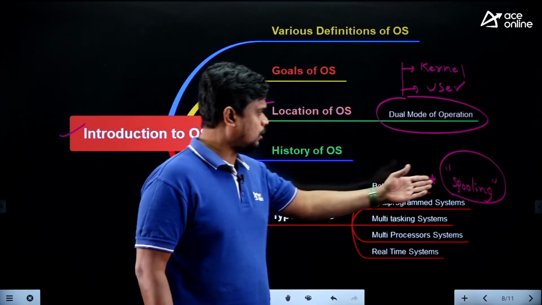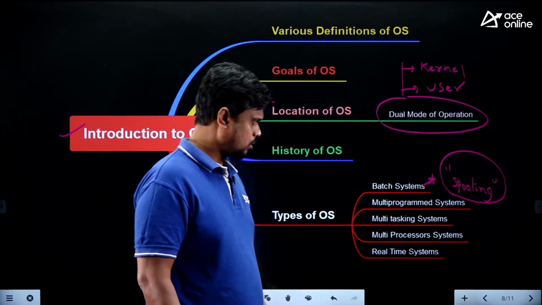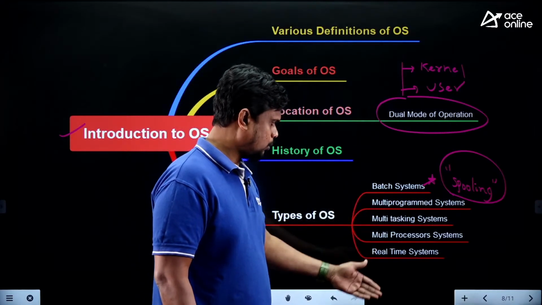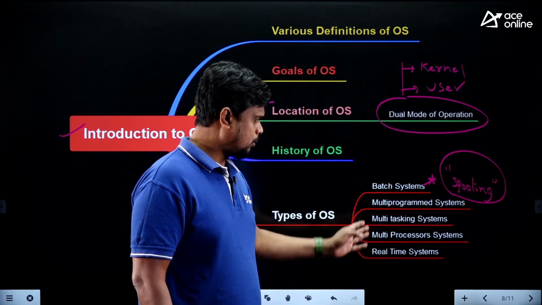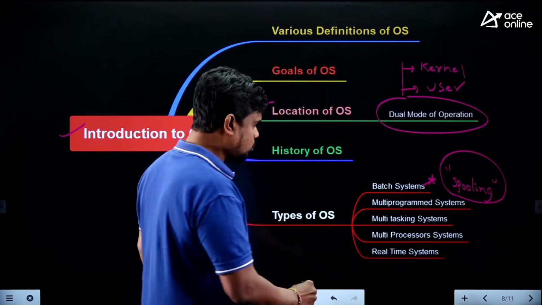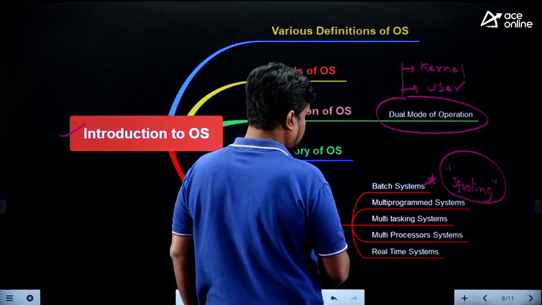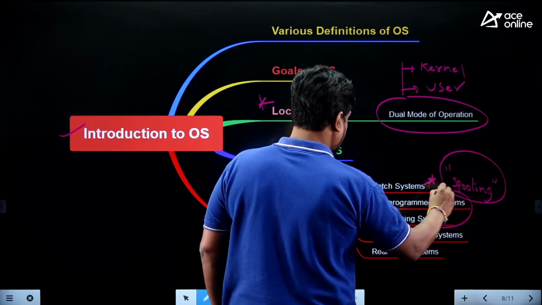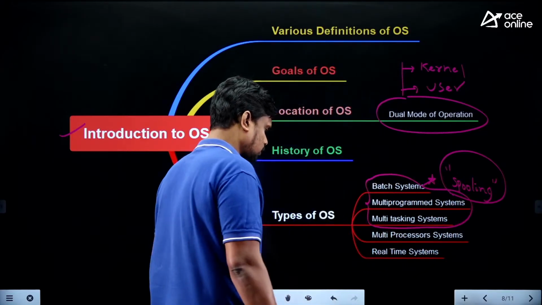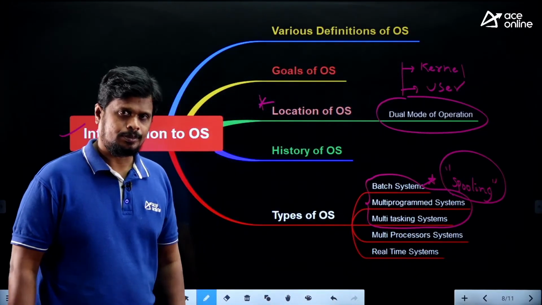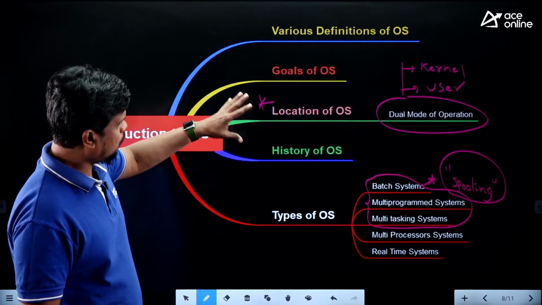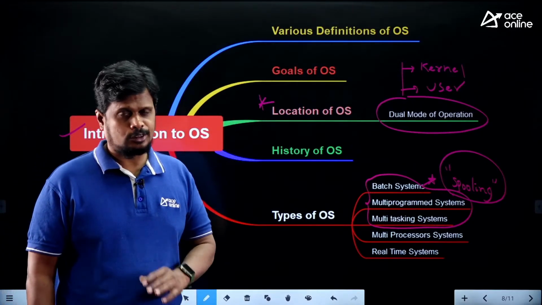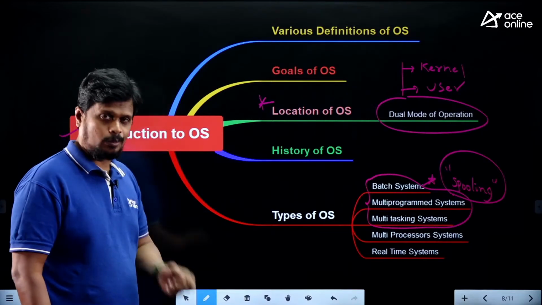So spooling is the term which you need to focus on. Multitasking systems, multi-programmed systems, multi-process systems and real-time systems. Mostly from these types of operating systems, my suggestion is to concentrate on these 3 operating systems. Okay, right. So this is your introduction to operating system, which is the first topic.